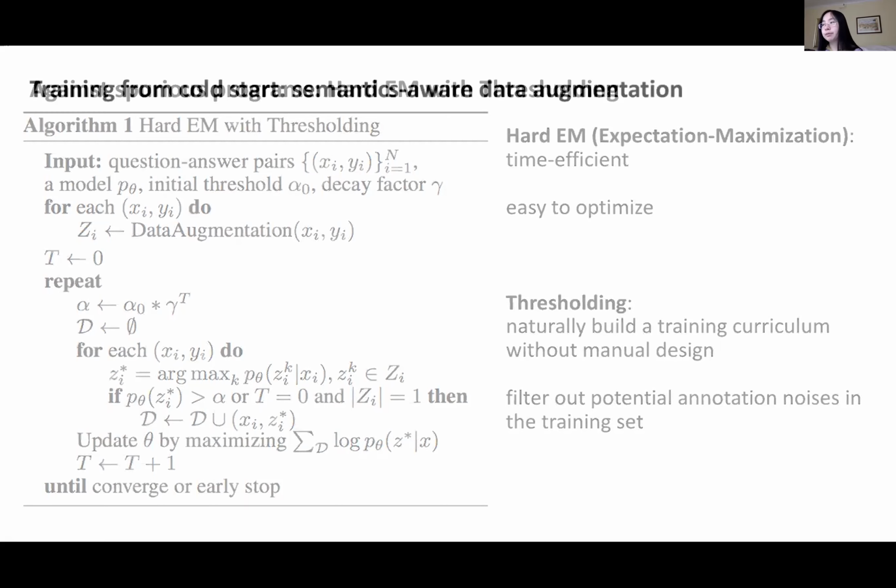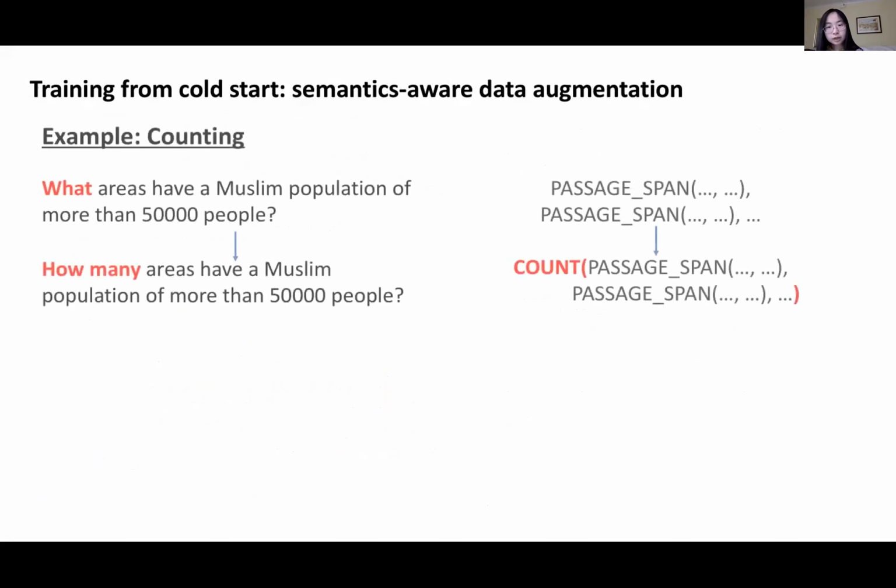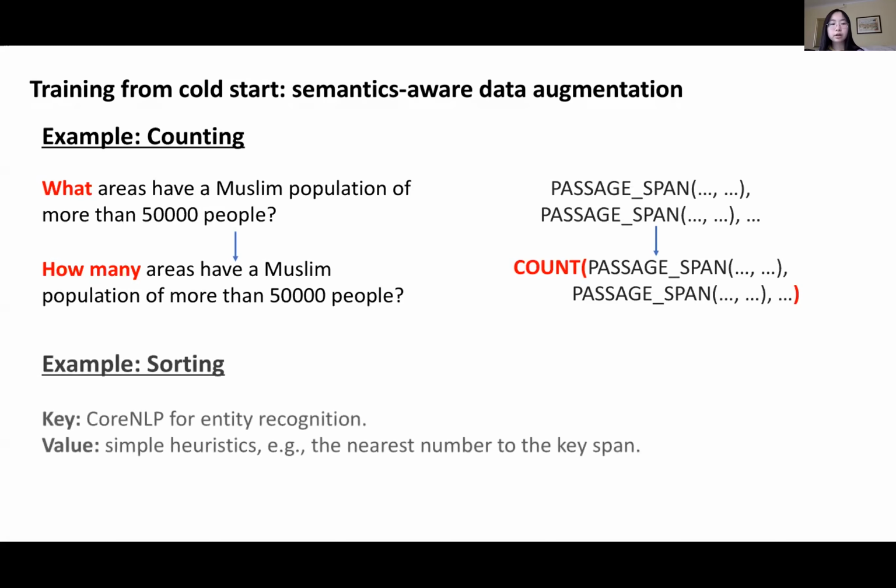Then we propose some data augmentation techniques based on the semantic meaning of these advanced operators, so that we can train our model from cold start. For example, we can manipulate existing span selection questions to generate samples to learn the counting operator. And we can use existing entity extraction tools to generate key value pairs so that it can make our initial program search space more tractable.